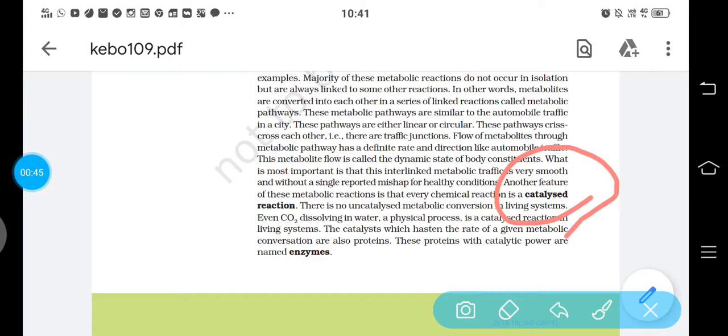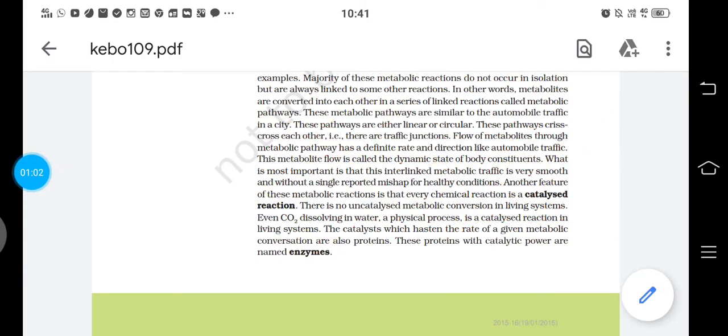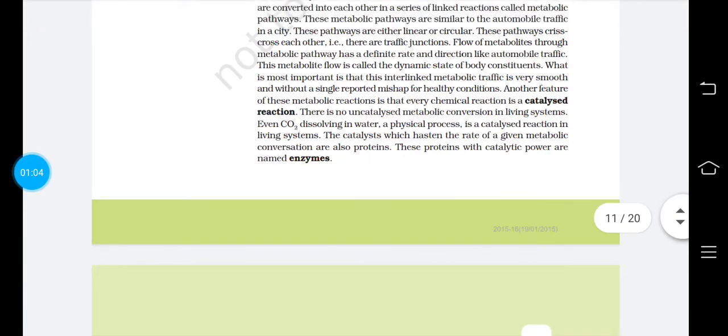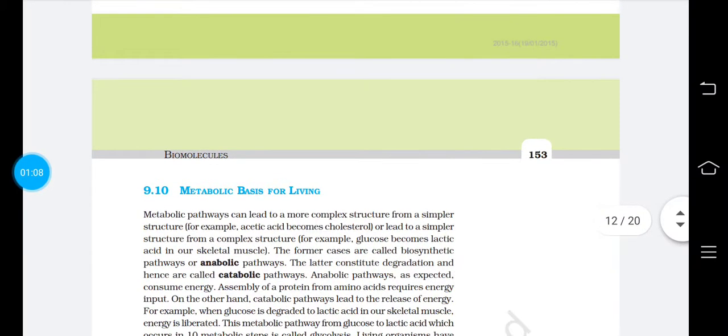These are converted with the help of a biological catalyst, or those substances which enhance the rate of reaction and help in the formation of a new thing or the breakdown of something to make a few molecules. Here the term enzyme is used for this biological catalyst, and these enzymes are proteinaceous in nature.